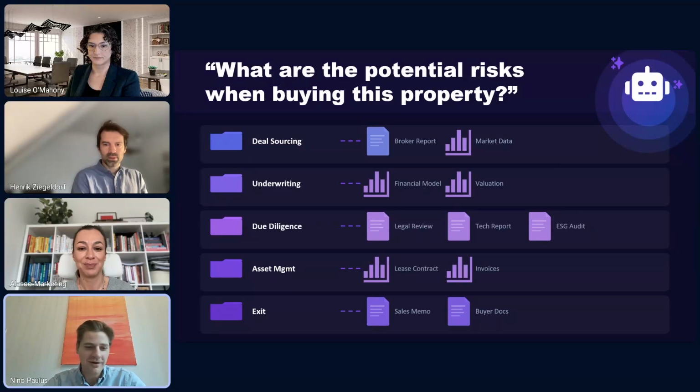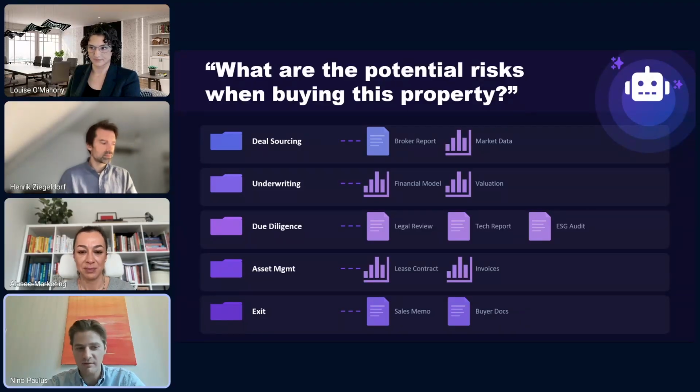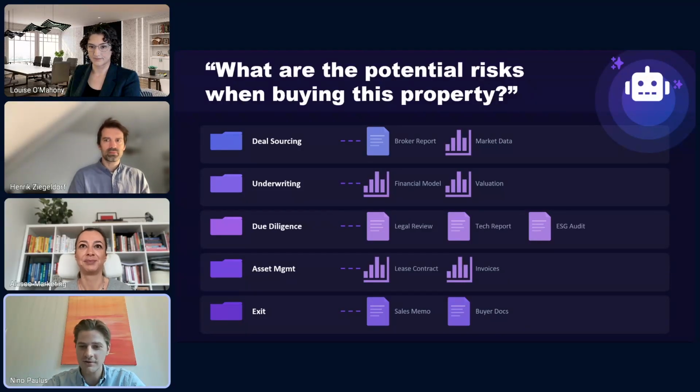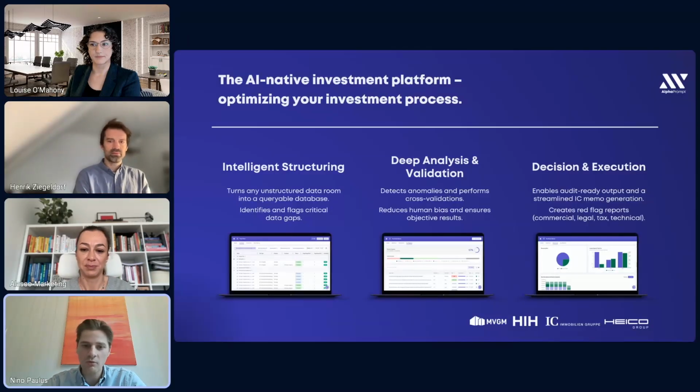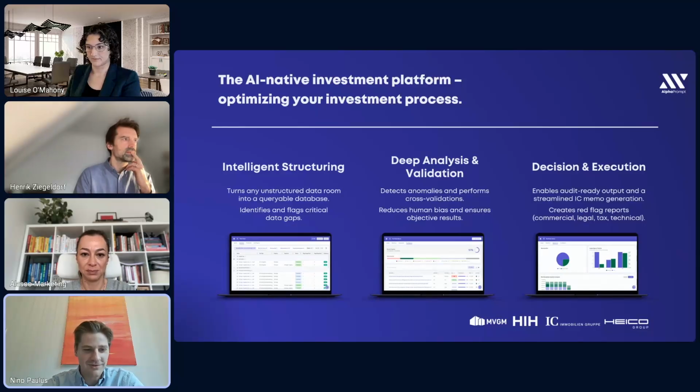And now I'm coming to our typical use case. So as Monica said, we are often part of early stages of transactions, but not only on the buy side, also on the sell side. So whenever you're preparing to get your property transaction ready, or if you have an offer on the table and you want to go into due diligence. So what we basically do, to give you an insight, is three things. You just throw this unstructured mess towards AlphaPrompt, just upload it. And then we have three phases.